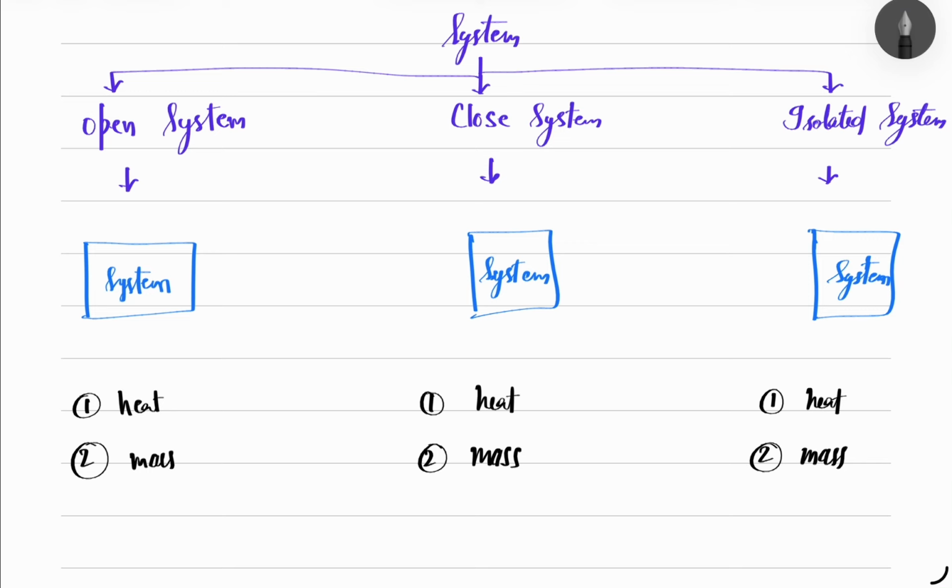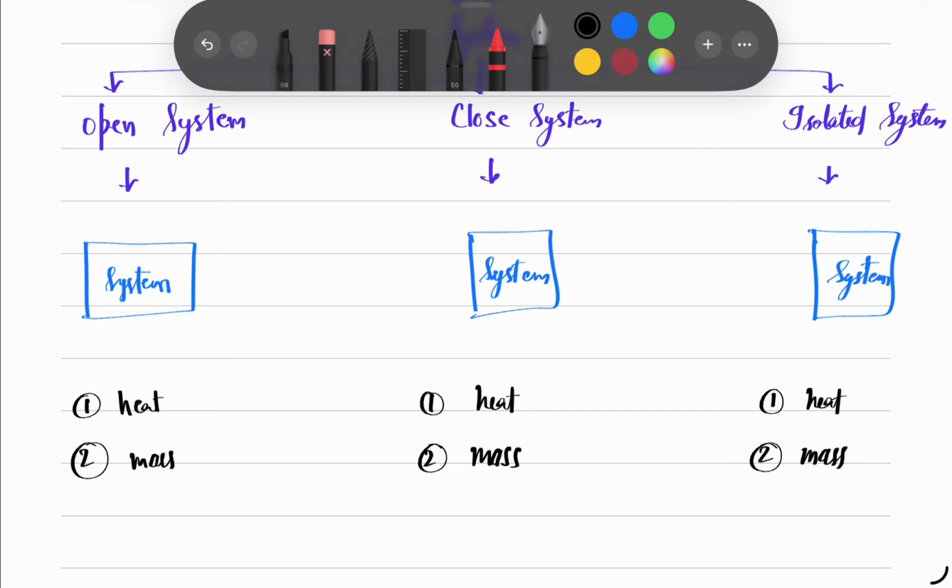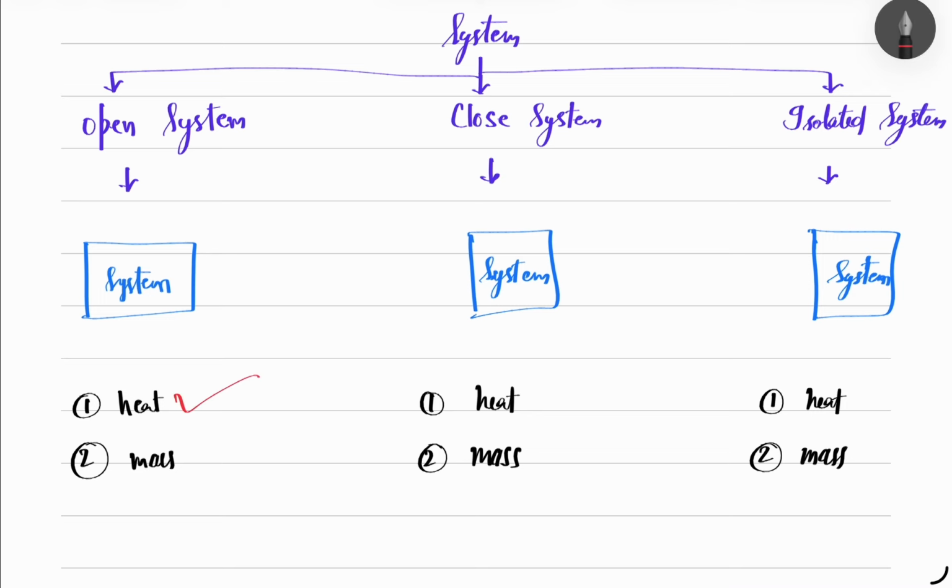If the glass is open, then we can transfer the heat, like by warming it on the gas or the stove, anything. We can transfer the heat, of course, and we can transfer the mass also. We can pour the water into it, or we can also pour it out. And the other one, in the closed system, now the lid is on.